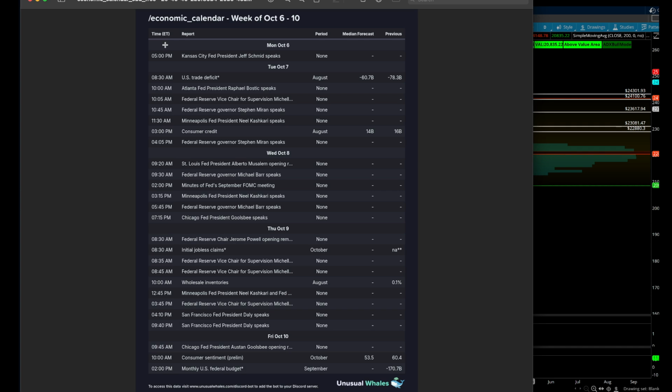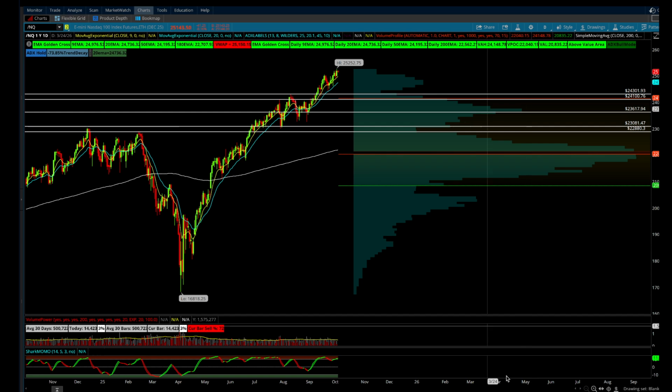All right, so that's all we have on the economic front. Not really too much to speak about, just a lot of FOMC governors speaking. But aside from initial jobless claims and consumer sentiment, really don't have too much on the docket for us.